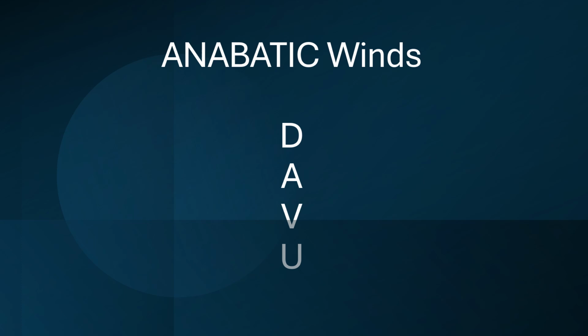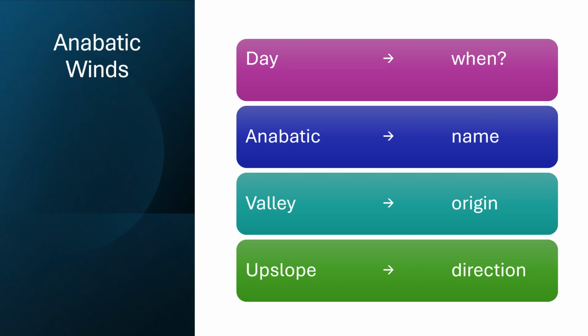Remember the acronym DAVU, D-A-V-U, within the context of anabatic winds. D for day, which is when anabatic winds develop. A for anabatic, which is the name of this wind that develops during the day.